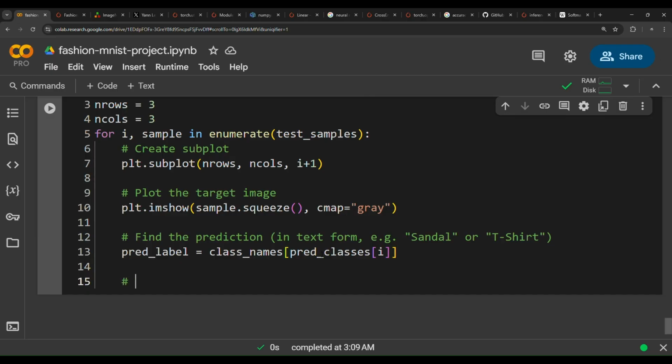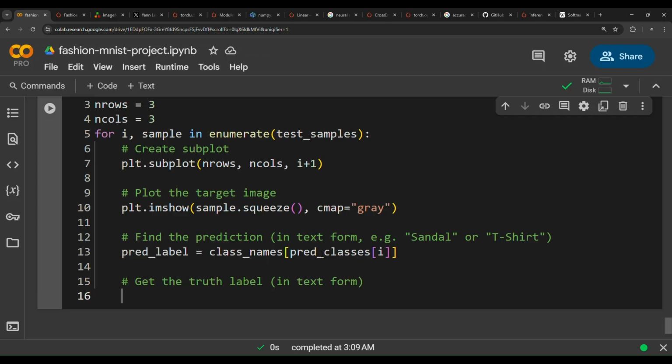And then thirdly, get the truth label, also in text form. truth_label equals, so this is the predicted label. The model predicted, for example, that this image relates to a shirt, but in reality it might relate to a different label.